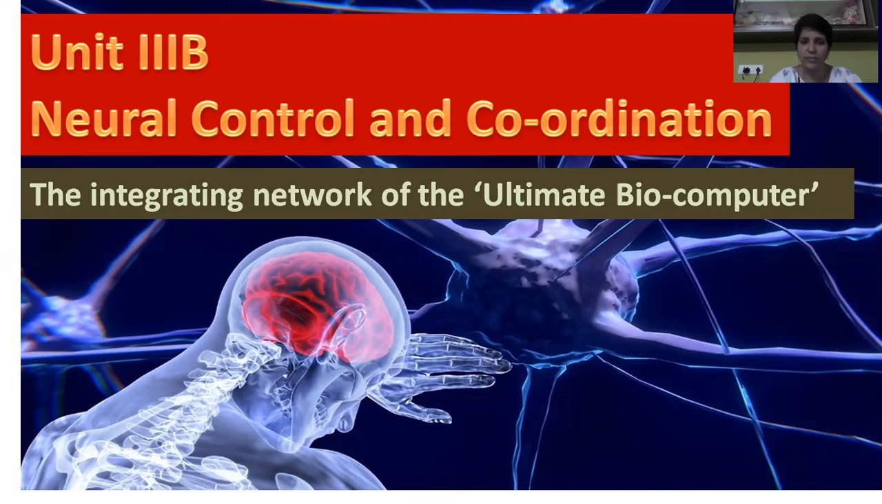What are these two systems called? Integrating systems. We have two coordinating systems in our body. One is the nervous system and the second one is the endocrine system. The nervous system coordinates and controls the body functions and organs both externally as well as internally, whereas the endocrine system coordinates only internally.